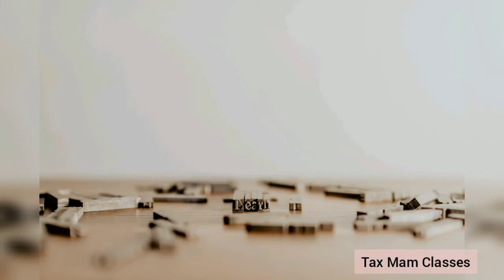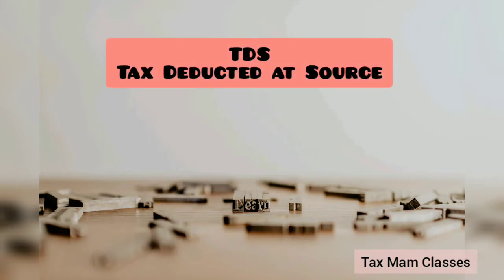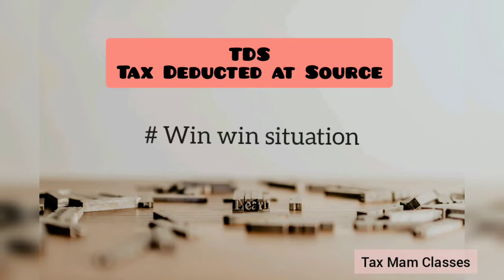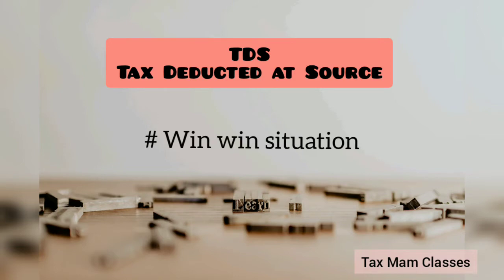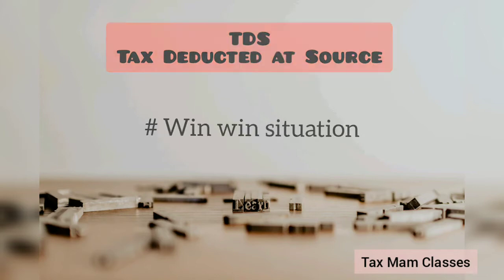Today we are going to learn about the concept called TDS. The full form of TDS is tax deducted at source. So it is a win-win situation for both the taxpayer and the government. Why? Because at the time of earning income only, the taxpayer is paying the tax, and from the government's point of view, all the persons who are earning some specified income are paying the tax directly to the government. So let's see what this TDS, tax deducted at source, is.